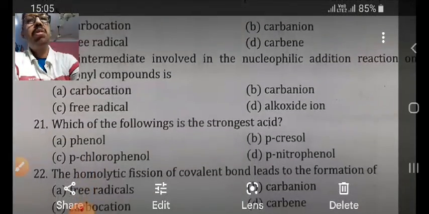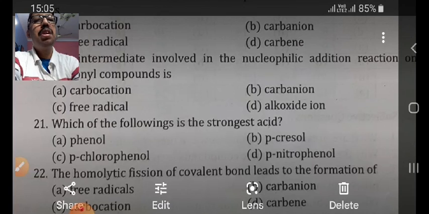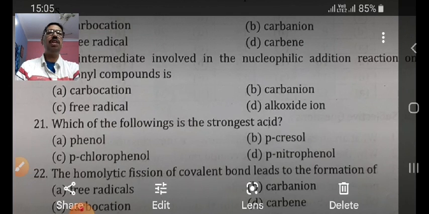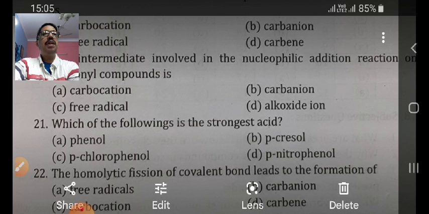Now, another question, which of the following is the strongest acid? The four options given are phenol, paracresol, parachlorophenol, paranitrophenol. The nitro group is attached to phenol at the para position, and the nitro group is a strong electron withdrawing group.